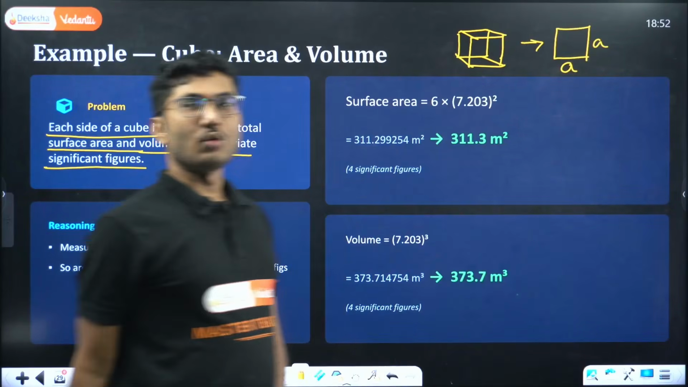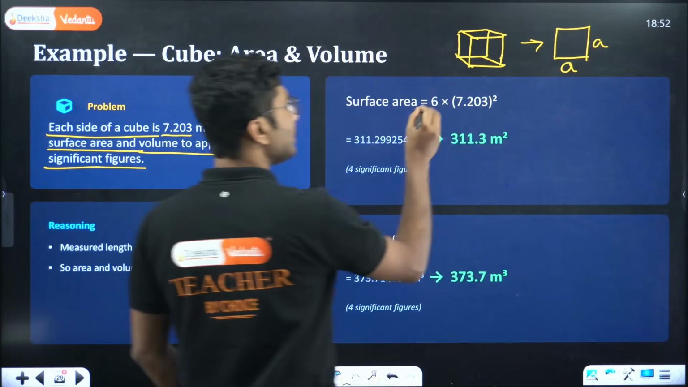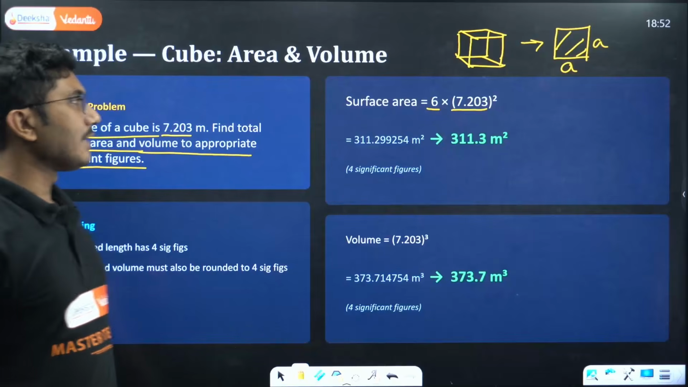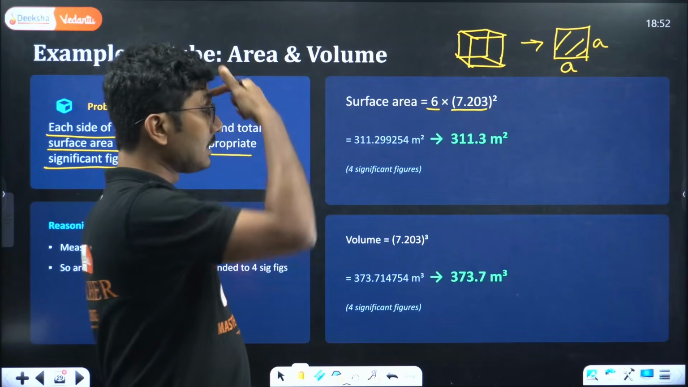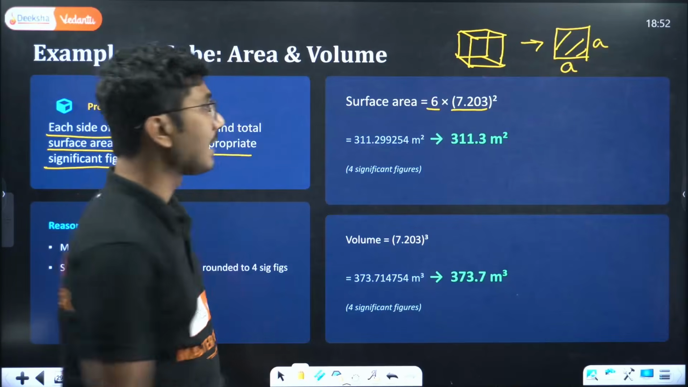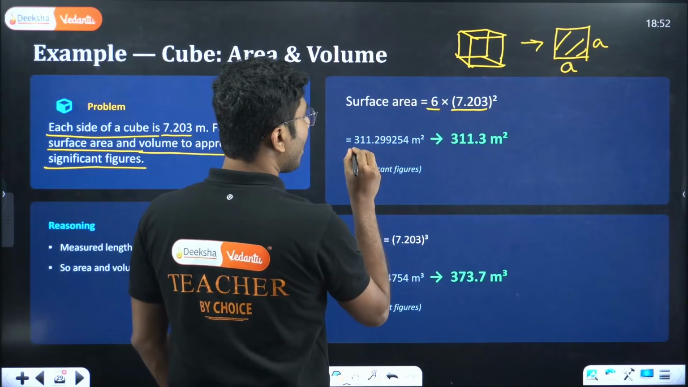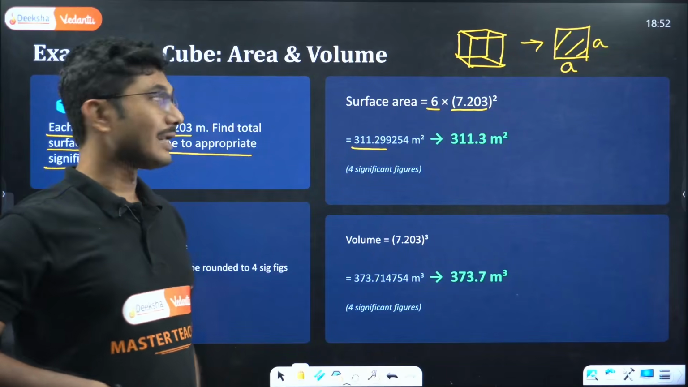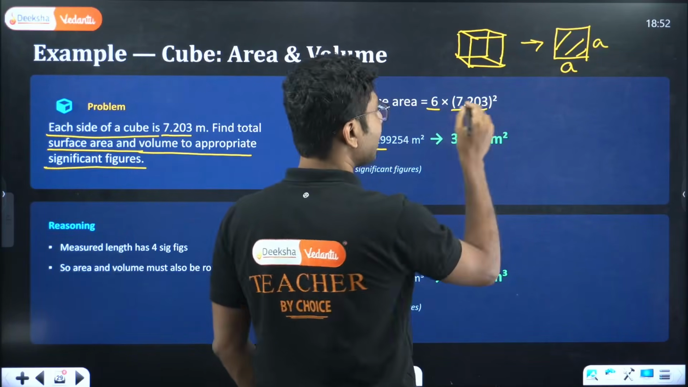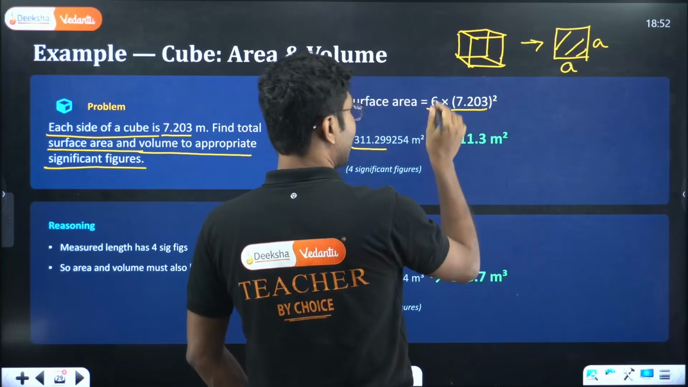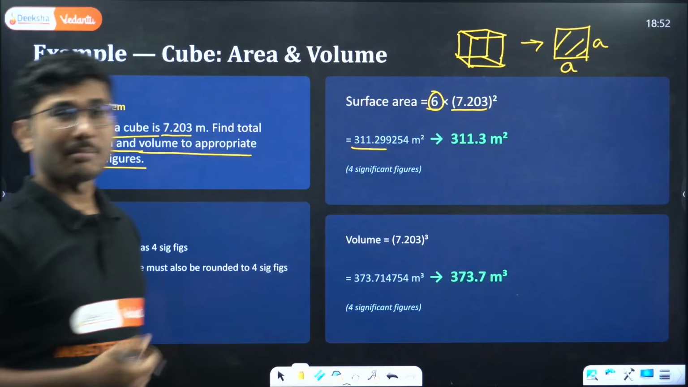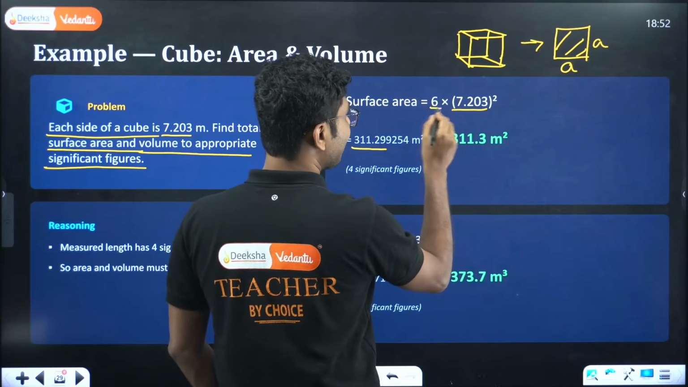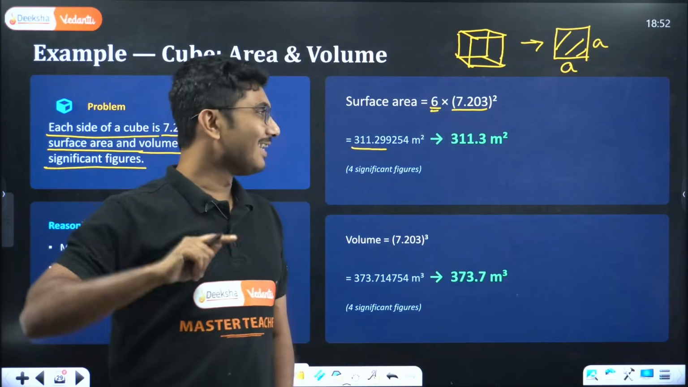So what is the total surface area of a cube? Total surface area of a cube is 6 times the area of one surface. So 6 into 7.203 whole square. This is the surface area. Now if you calculate it, you will get 311.299254. Now how many significant figures are there? This is a multiplication, and you should not consider 6 as a number with one significant figure, writing 300.